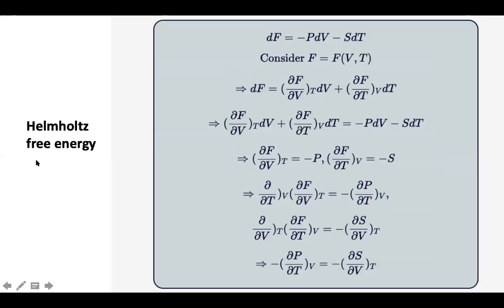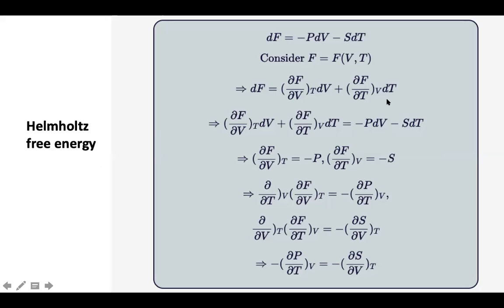And then we have the third Maxwell's relation with respect to Helmholtz free energy. What was the statement for Helmholtz free energy? dF is equal to minus PdV minus SdT. And then if I consider the free energy as a function of volume and temperature, these are the variables for free energy.